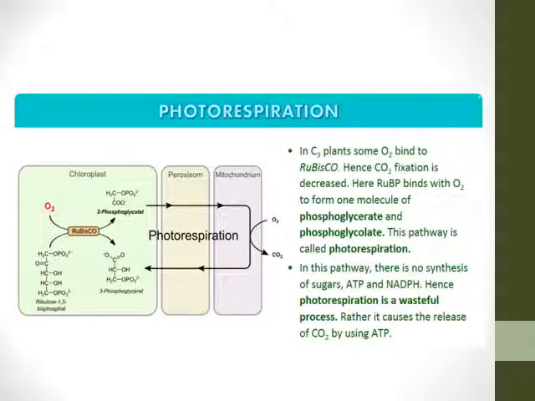To overcome photorespiration, Rubisco should bind only with CO2 and there should be no wastage of CO2, so the anatomy of some plants has changed. Such plants are known as C4 plants, and the C4 cycle is known as the adaptive cycle to overcome the wastefulness of CO2. That is where photorespiration doesn't take place and productivity will increase.